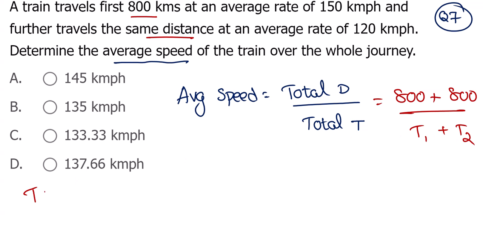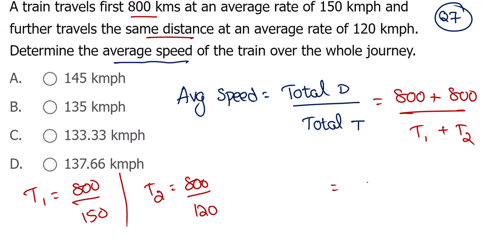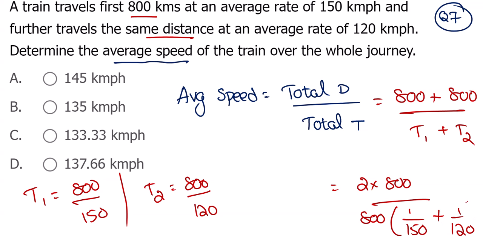Time is distance by speed. First one 800 with 150 speed. Second one 800 with 120 speed. So numerator 2 into 800. In the denominator, 800 can be pulled out, 1 upon 150 plus 1 upon 120. 800 cancelled.